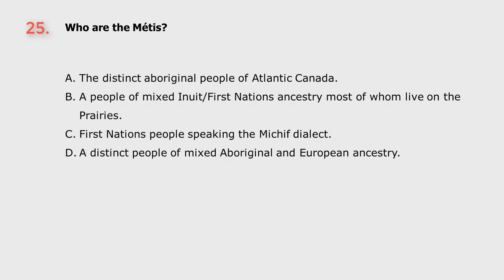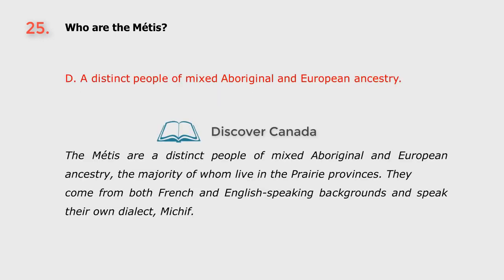Question 25. Who are the Metis? A. The distinct Aboriginal people of Atlantic Canada. B. A people of mixed Inuit First Nations ancestry, most of whom live on the prairies. C. First Nations people speaking the Michif dialect. D. A distinct people of mixed Aboriginal and European ancestry. The answer is D. A distinct people of mixed Aboriginal and European ancestry.